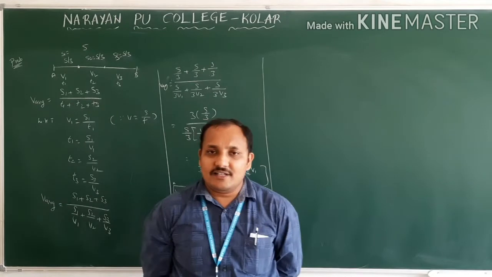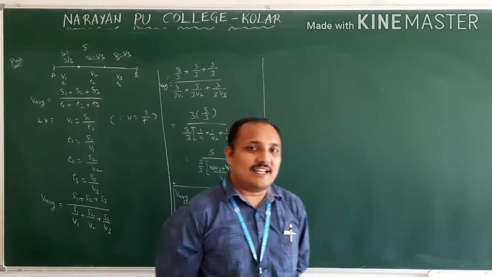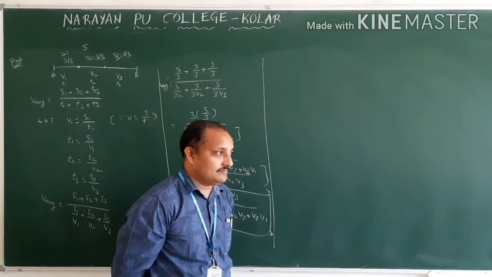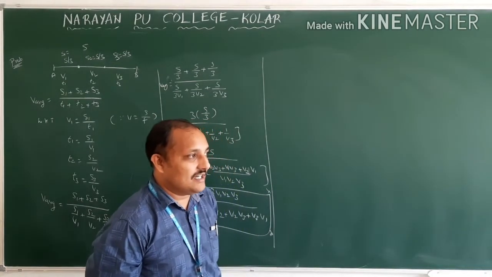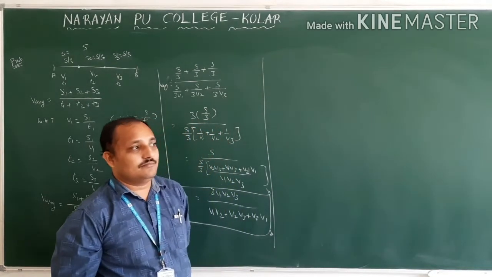An object covers first 1/3 distance with some velocity v1 and remaining distance with velocity v2. Then what is the average speed?